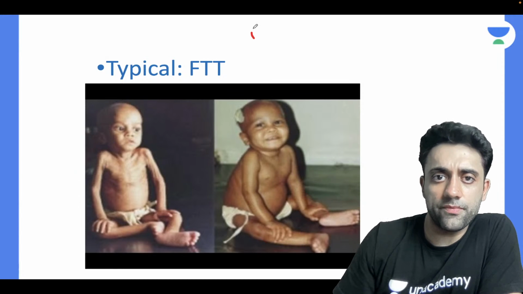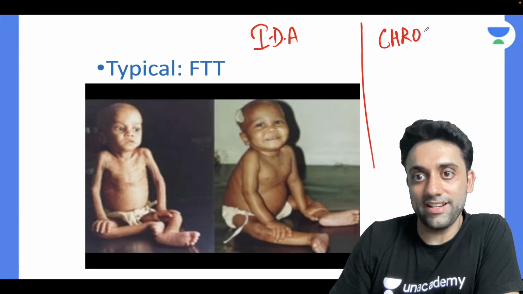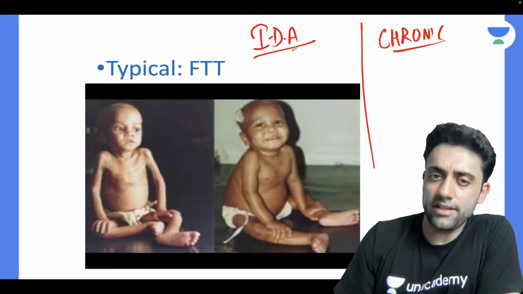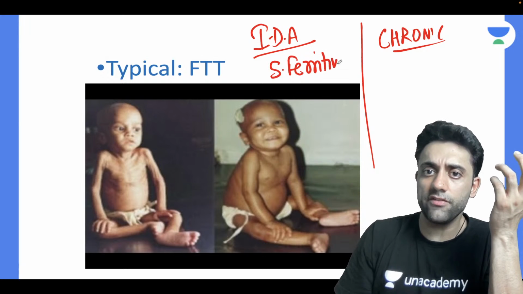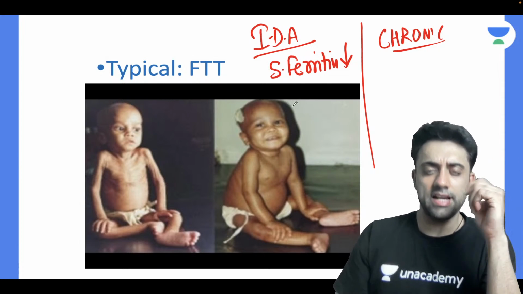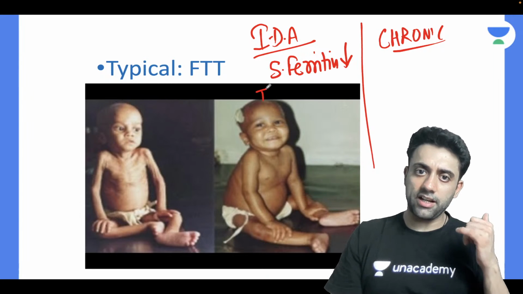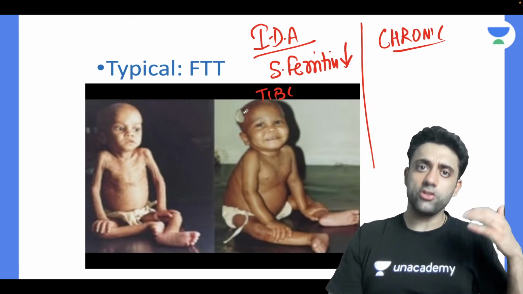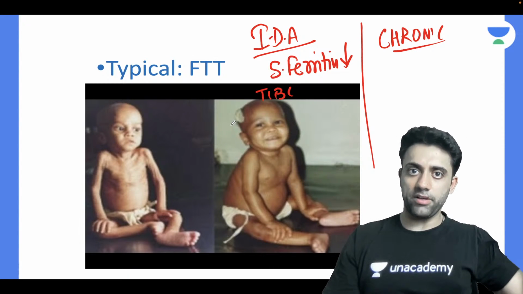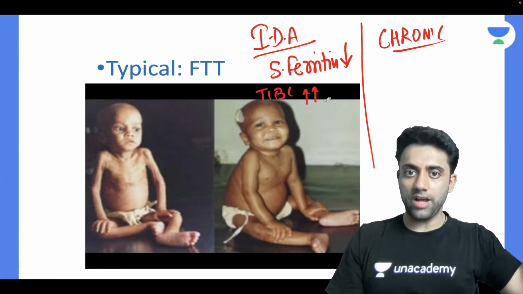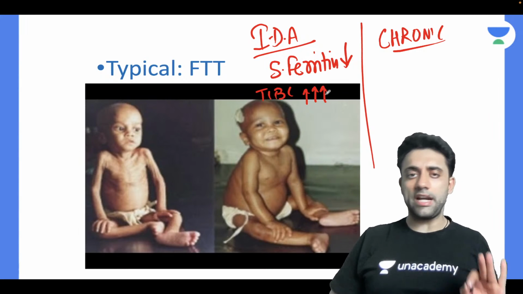So see, iron deficiency anemia and anemia of chronic disease. Everyone knows that in iron deficiency anemia, serum ferritin decreases. Once serum iron and serum ferritin decrease, they call the company, TIBC, total iron binding capacity, to make more and more iron. So TIBC increases and serum ferritin decreases in iron deficiency anemia.